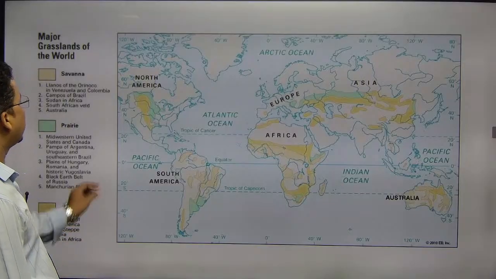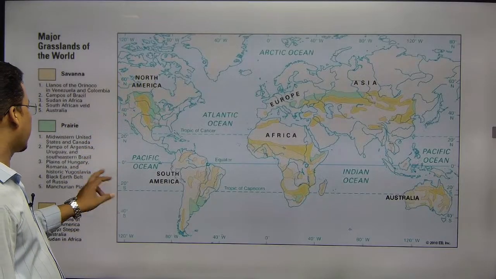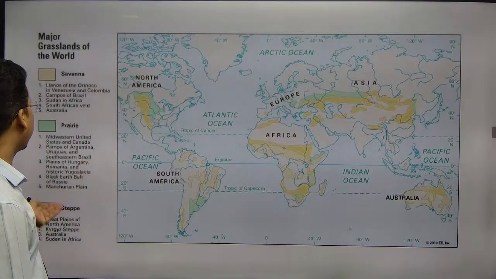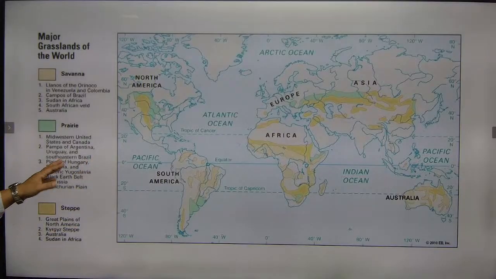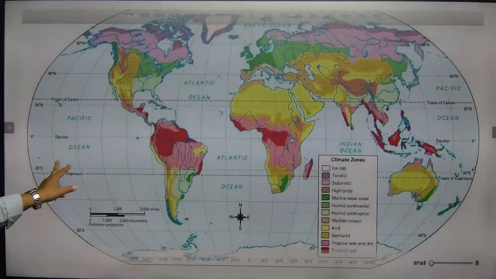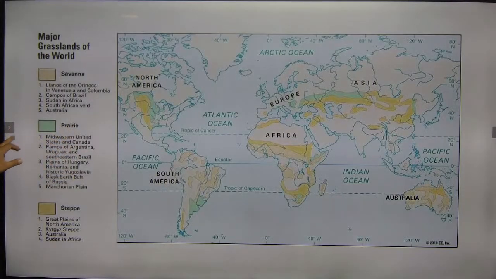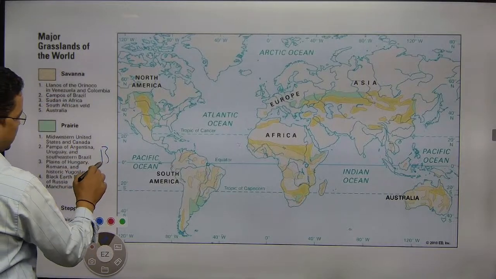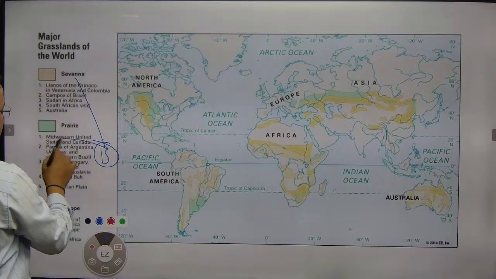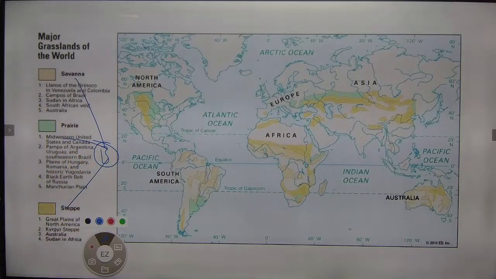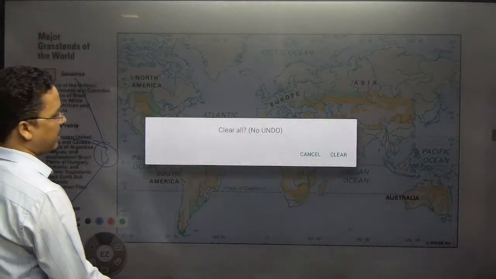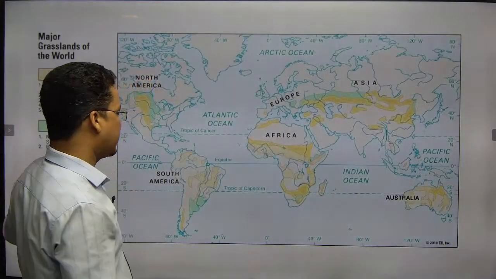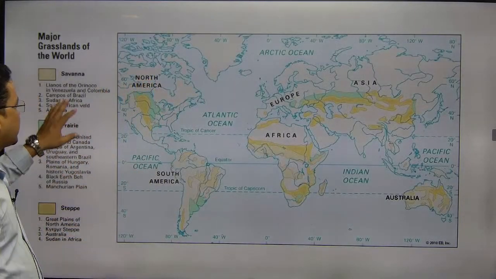Let's say wherever the grasslands are. Where is steppe, where is prairies, where is savanna, you can identify the grassland also. And all this grassland will come under the B category, the climatic category that Köppen called dry climate. That would be B type of climate. So it would be savanna, prairies, steppe, all would be under the B. So that will be divided into the B category, right? Grassland will be there.